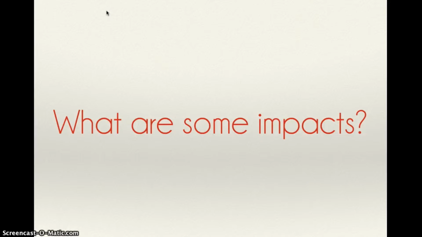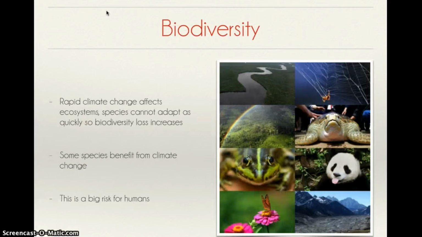What are some impacts? Impacts on biodiversity. Because of the rapid climate change, organisms cannot be fast enough to keep up with the change and adapt. For humans, the rapid climate change is a huge risk. Climate change will change the food chain which we depend on. Water sources may change. There will be more floods and droughts. Medicines and other resources may be harder to obtain.